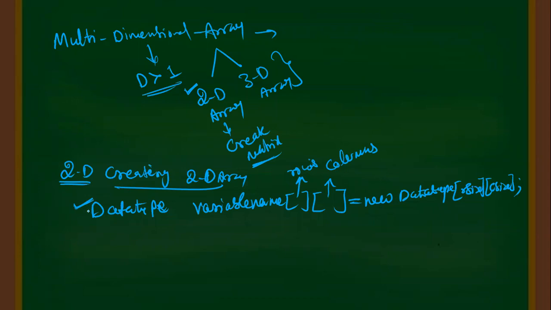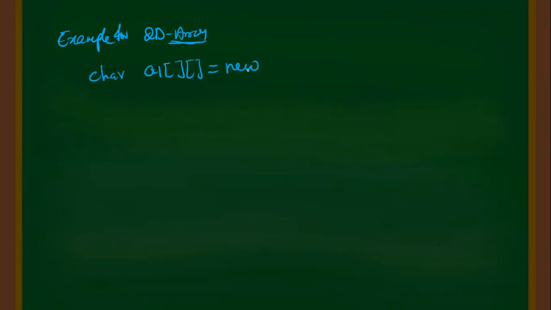I will explain this with an example more clearly. Example for 2D array. For example, character is the data type and array name A1, with rows and columns, is equal to new character.